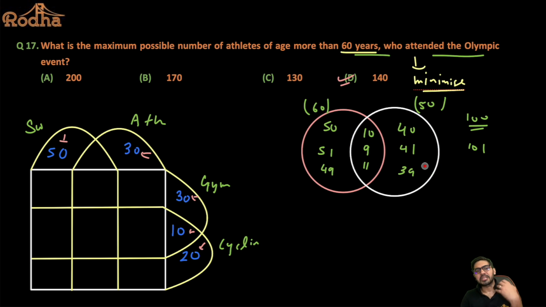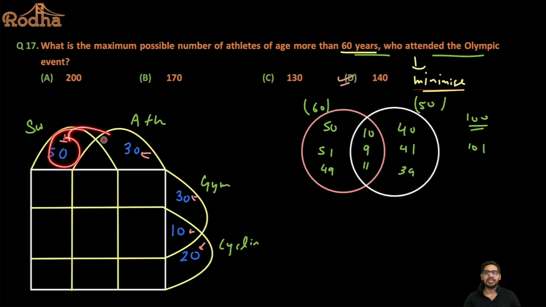So are you guys understanding the fundamental: if you have more common, your single value is going to go down, and if your common is lesser, your single value is going to increase. That is the logic you should know by now. Considering you're very close to CAD, you should understand that if the common is more, the union part, the sum of all this, gets minimized. And if you want the maximum value, then you should minimize the common.